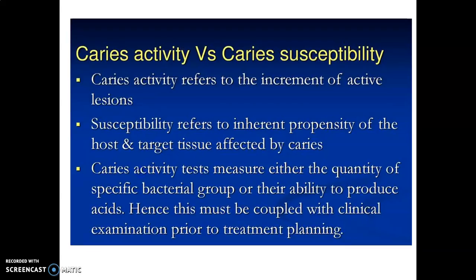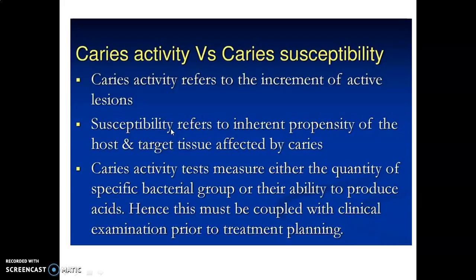We are going to discuss what is caries activity and caries susceptibility. Caries activity means the increment of active lesion, the increment of new lesion. A stands for activity and A stands for active lesion. And susceptibility means the inherent property of the host and target tissue to be affected by caries. The best example is a hypomineralized tooth.